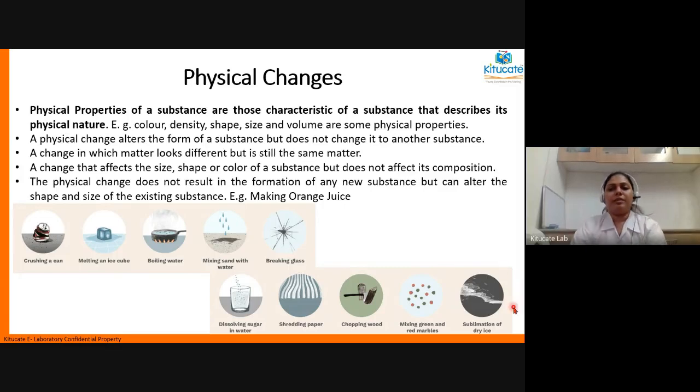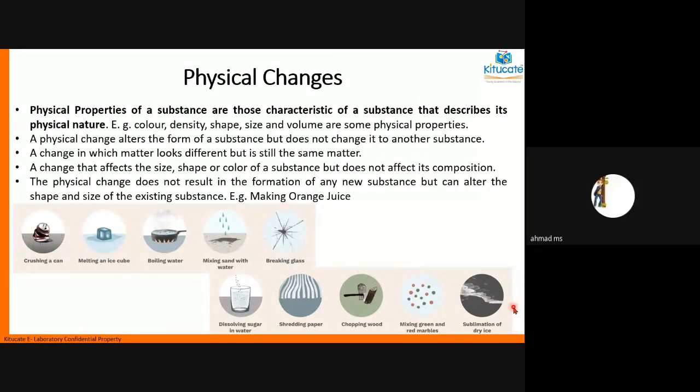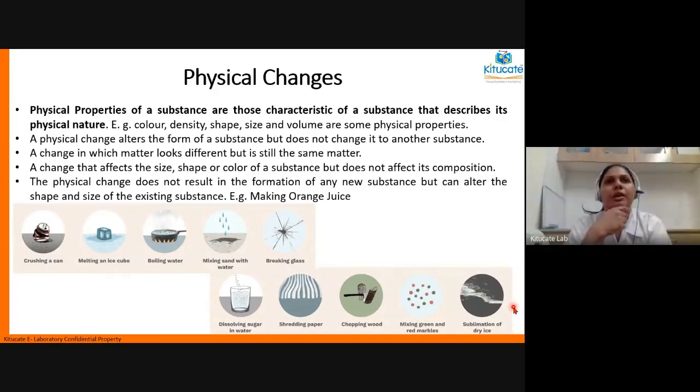Sublimation of dry ice. What is dry ice? Ma'am, it is carbon dioxide ice, the solid form of carbon dioxide. What do you mean by sublimation?